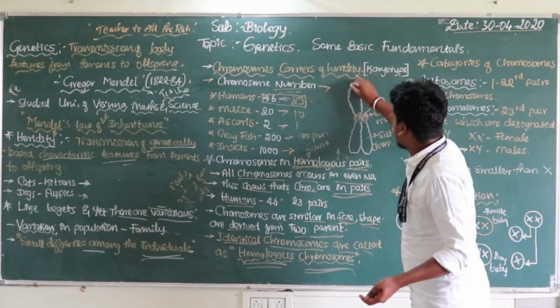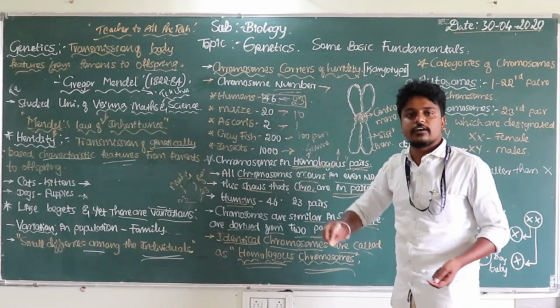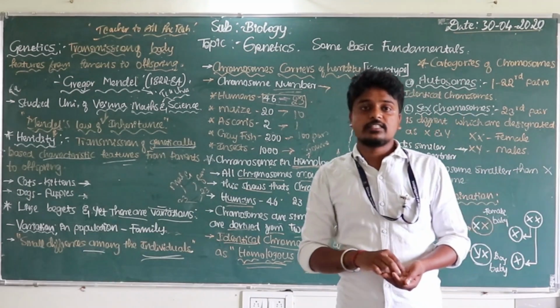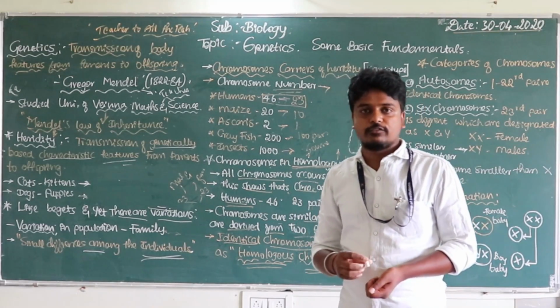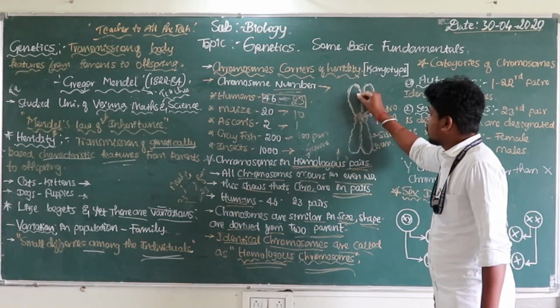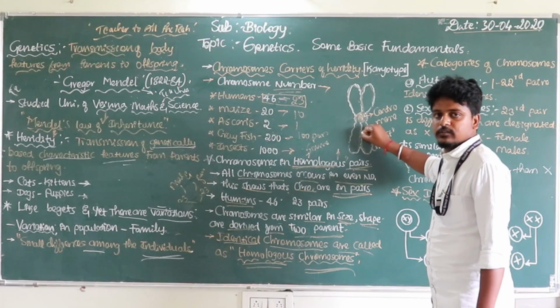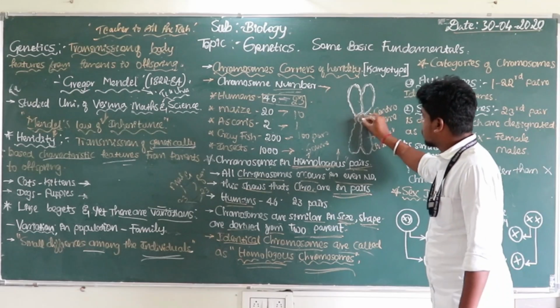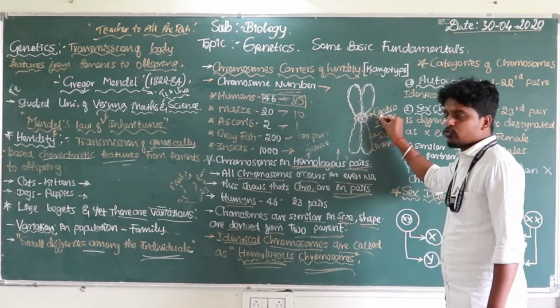This is the structure I taught you in the first class itself. In chapter 2, in the introduction part itself, I explained the structure of a chromosome. See, in a chromosome the two sister chromatids are always attached by a specialized structure that is called the centromere. This is called a centromere.